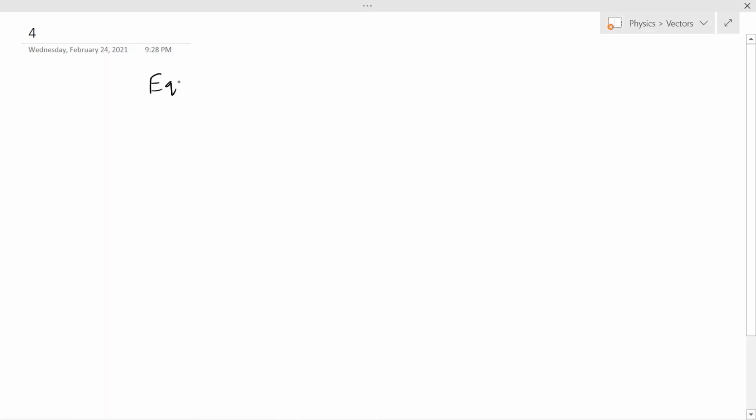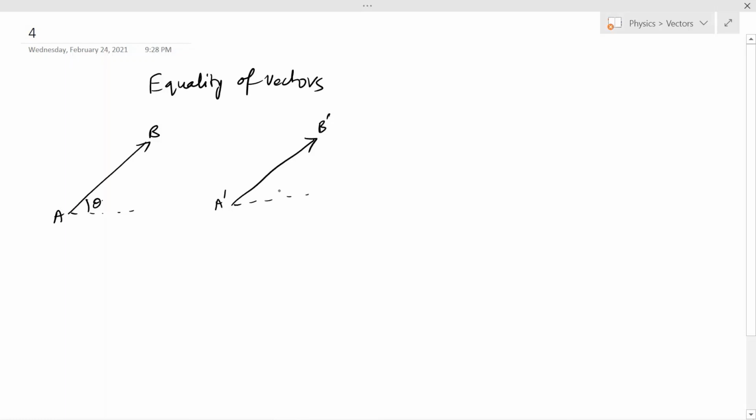So if I have two vectors, let's say AB bar like this with an angle theta with the horizontal, and let's say I have another vector which is A dash B dash with the same magnitude and the same angle theta, then the magnitude of AB bar is equal to the magnitude of A dash B dash bar, and the angles theta are equal. Then these two vectors are equal because both their magnitudes and directions are equal.